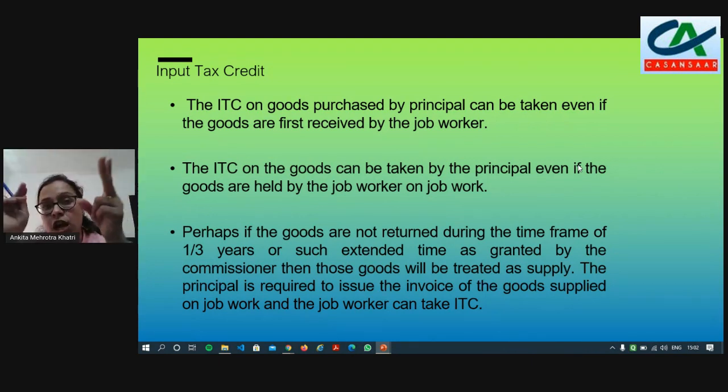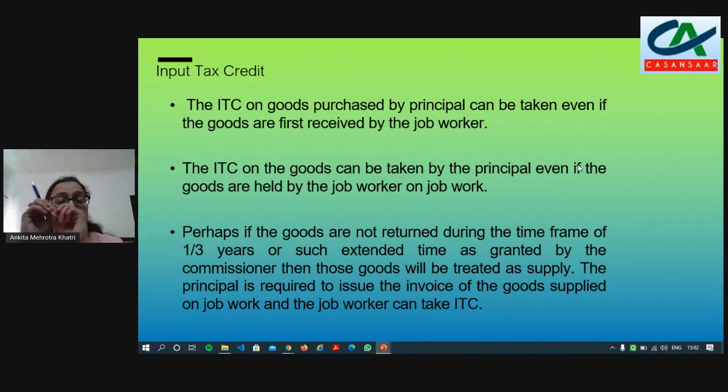Now, there is another option which you can take. The job worker purchases the goods, those carton boxes, but asks the particular vendor to make the invoice in the name of the principal.